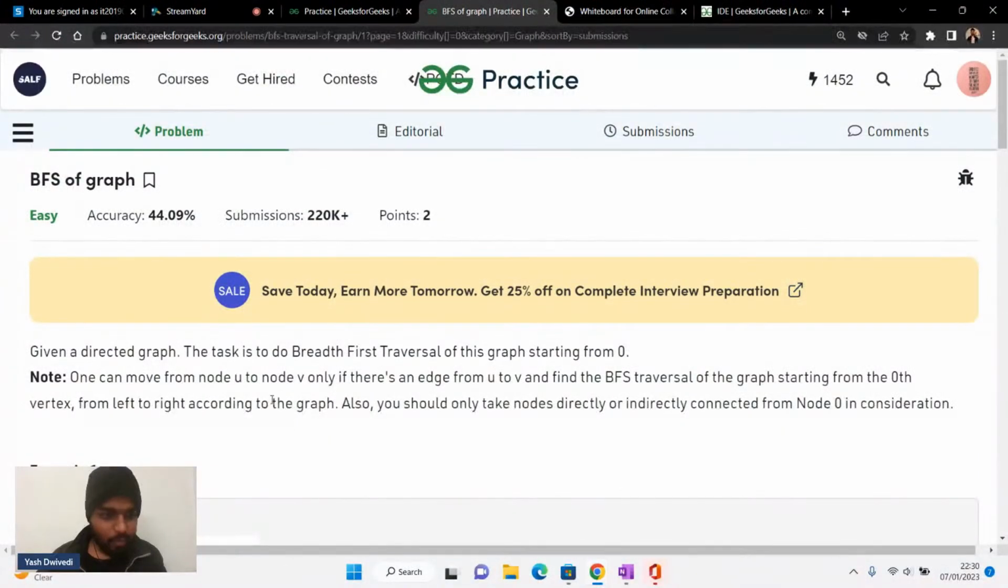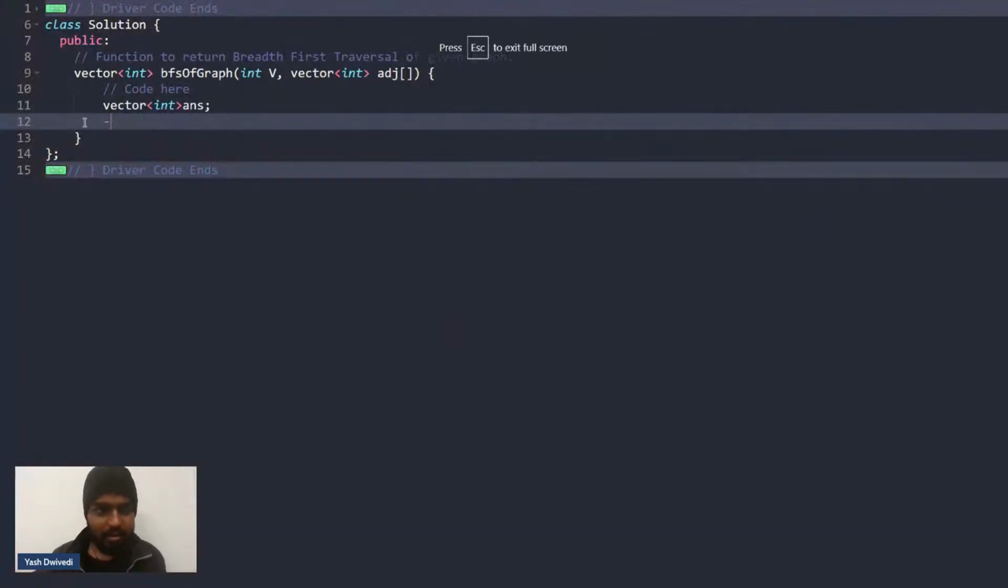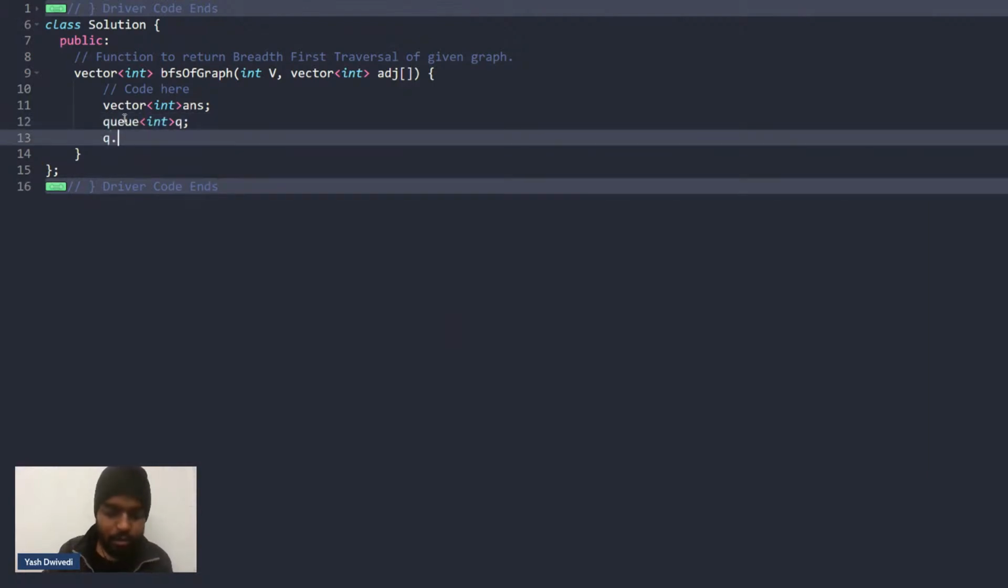See, the starting point is what? If you see this problem, the task is to do breadth first search starting from zero. So basically, we will have a queue. Let's name it q, of int. I'll simply push 0 inside this queue.